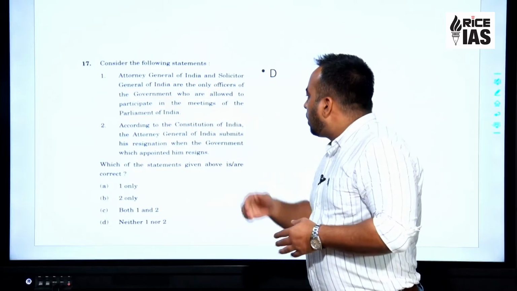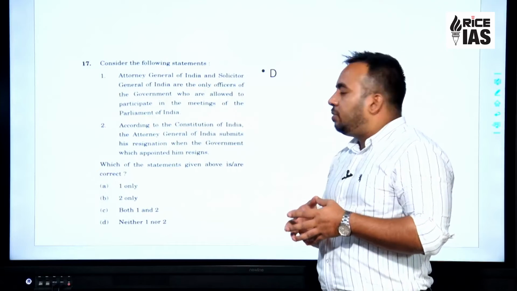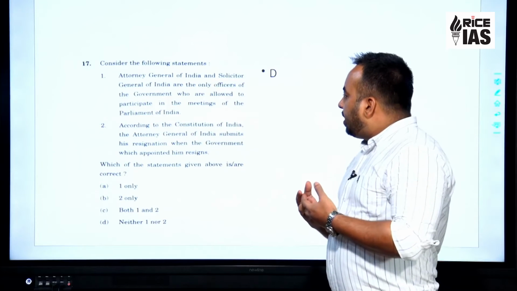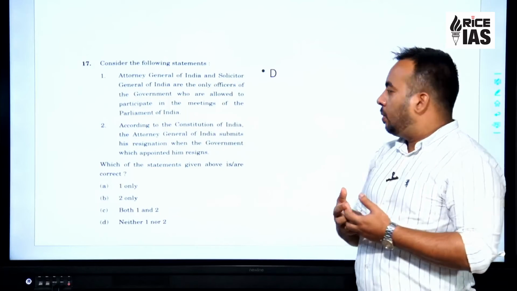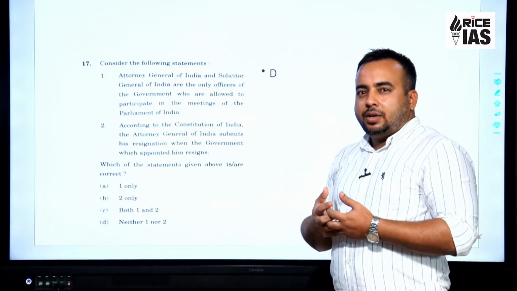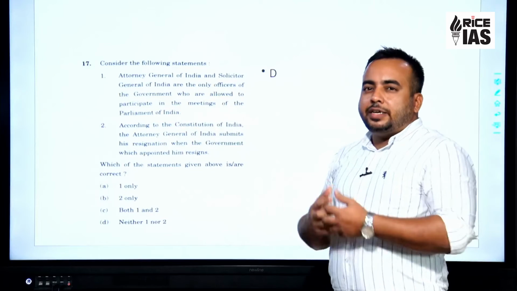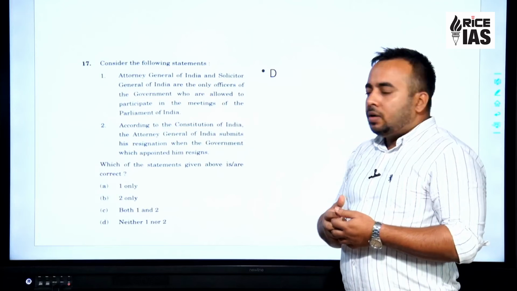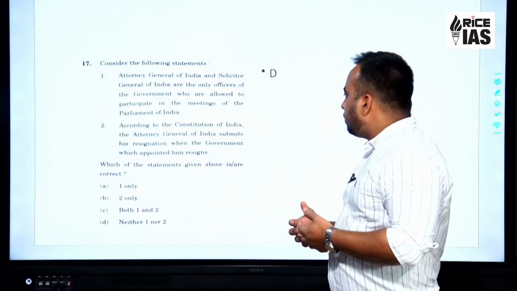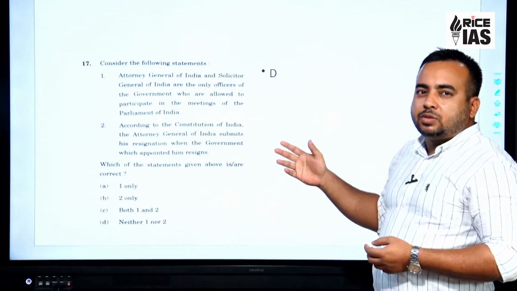According to the Constitution of India, the Attorney General of India submits his resignation when the government which appointed him resigns. It generally does happen that the tenure of the Attorney General is coterminous with the party which has appointed him, but it is only a convention. It has nowhere been mentioned in the Constitution. He, being the senior most legal officer of India, is appointed by the President, and he generally resigns when the party in power changes. So, both the statements are incorrect. Moving forward, looking at the next question.